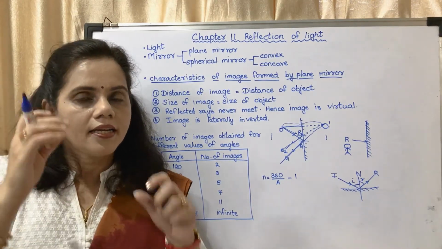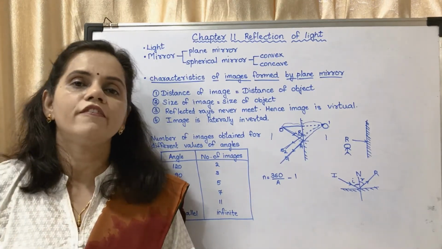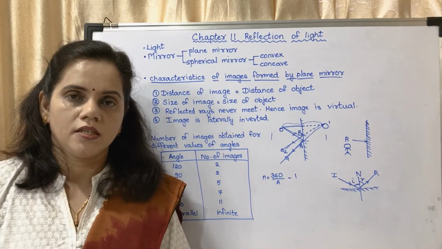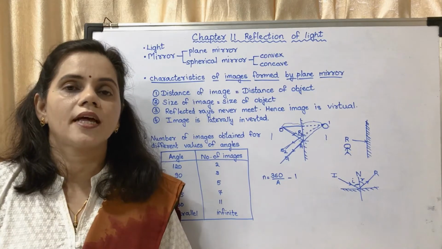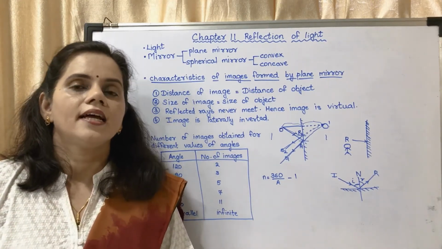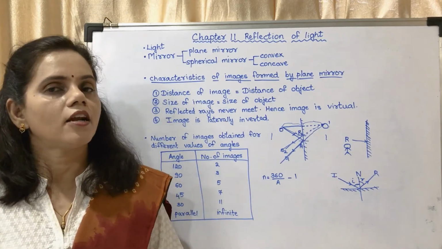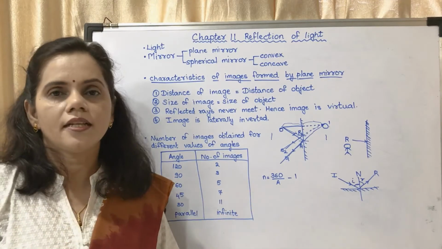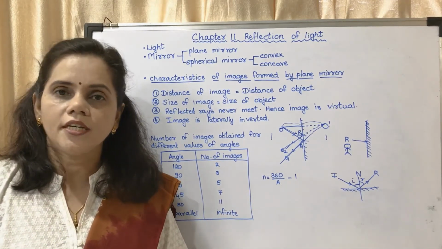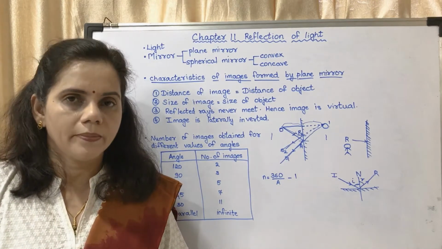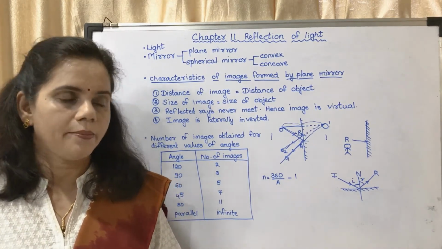In a real image that could be focused, that means you can get the image. The image can be projected onto a screen, onto a surface. Whereas in case of a virtual image, it cannot be projected onto a screen. The image which you see in the mirror, you cannot project it anywhere. So that type of image is called a virtual image.